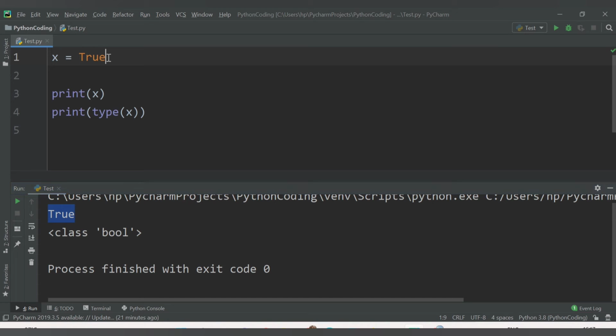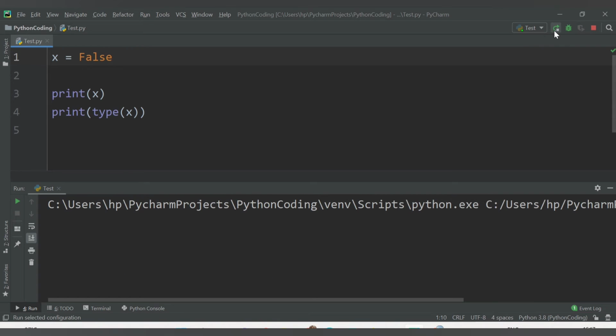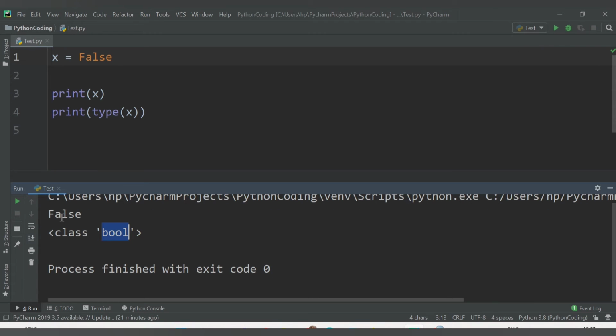In a similar way, you can provide the other value, False. So these are the two built-in values for the Boolean type. You will get the output here, class bool and False. So in this way only you need to provide True and False.